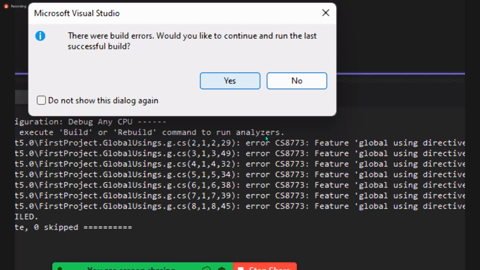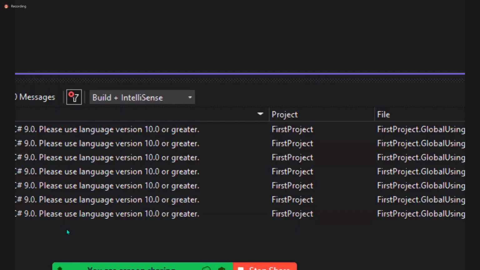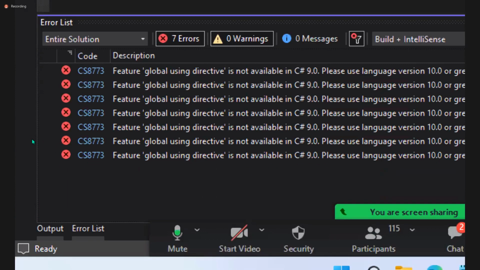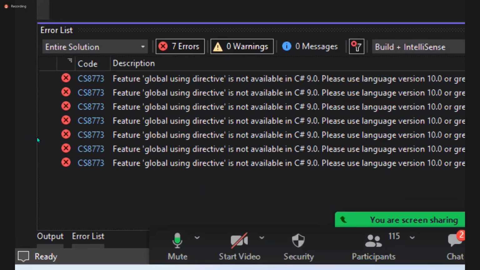Without showing errors, it will show you old outputs. You don't see the errors, you will not see the new output also. So when it doesn't show you the errors, how do you fix the error? So click on the no button and at the bottom it will show you the error list.